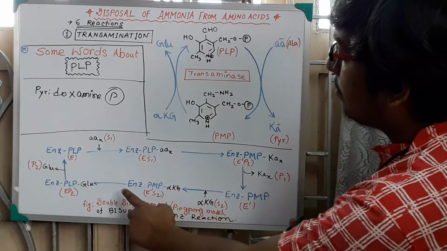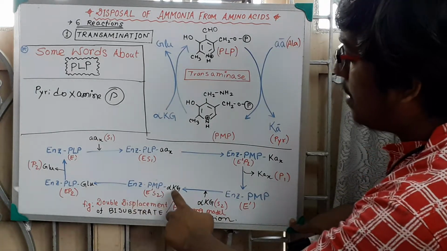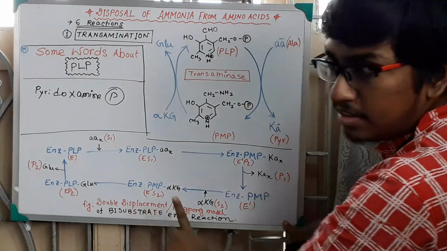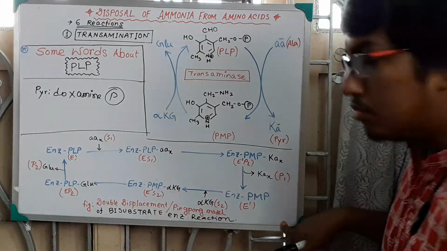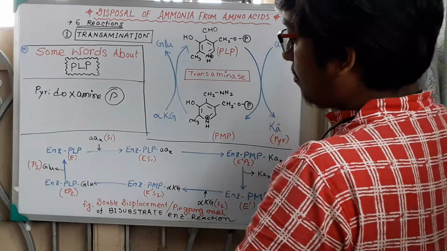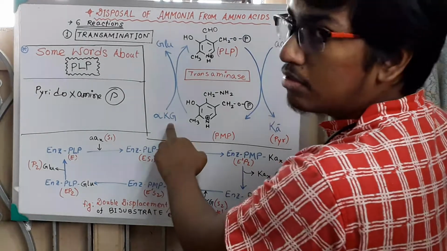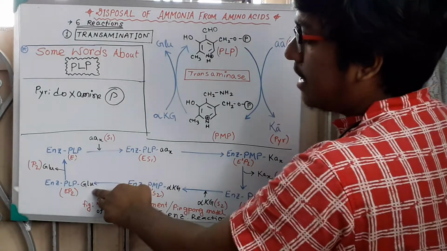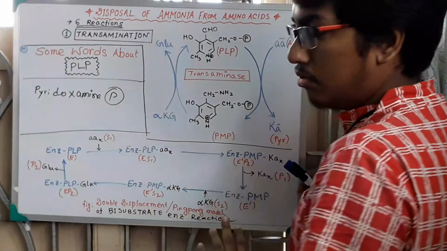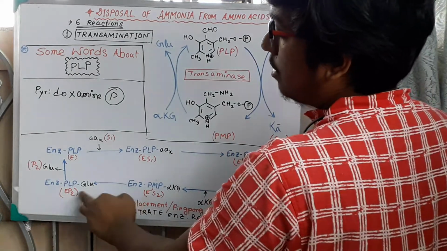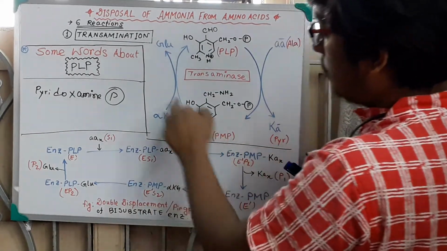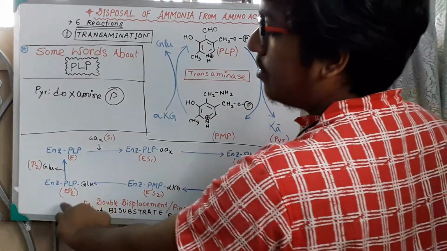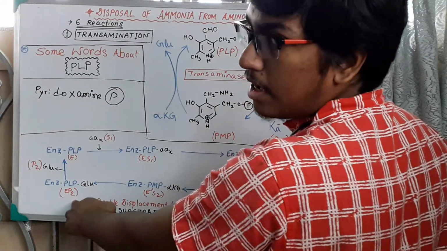S2 comes. Now enzyme PMP alpha ketoglutarate complex is the enzyme substrate complex again, but it is the E dash S2 complex, with enzyme and second substrate. Now this second substrate, alpha ketoglutarate, will be converted back to glutamate, so it is the P2. Here you see the PMP is again converted into PLP. So enzyme PLP glutamate is the EP2 enzyme product complex, the second product.